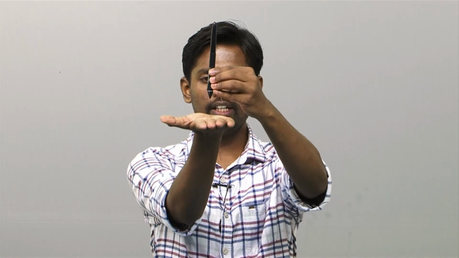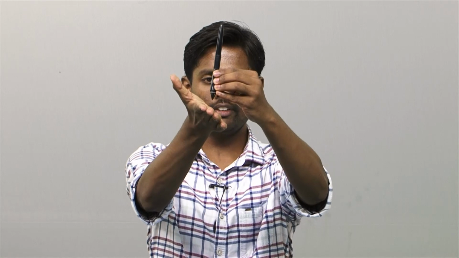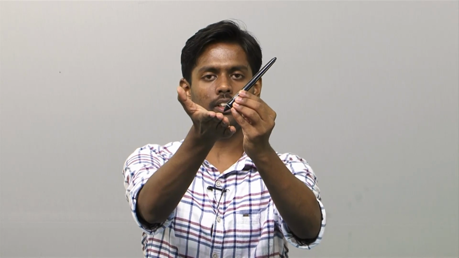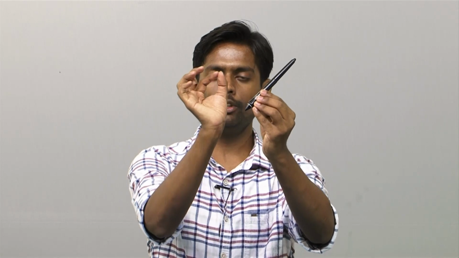Now, if the orientation of this loop changes, the area vector will be different, but B will always act in the same direction. The cos theta value has changed, and hence the flux at that particular instant has changed.